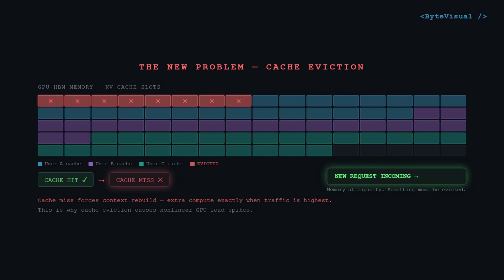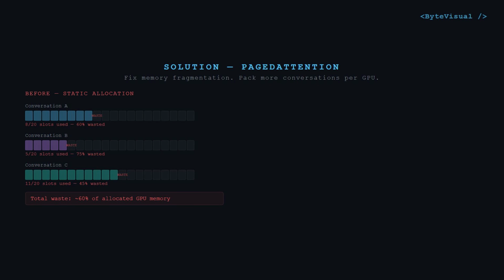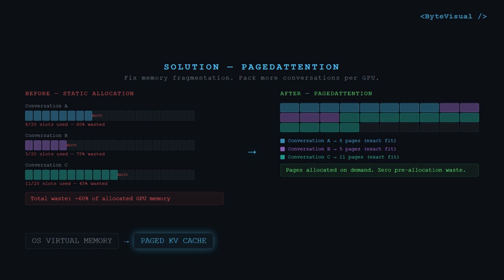Now we hit another problem, memory fragmentation. If you reserve one giant contiguous block for every conversation, you're wasting space, because conversations don't all grow at the same rate. PagedAttention changes the allocation strategy. KV cache is split into smaller blocks that can be placed wherever free memory exists.